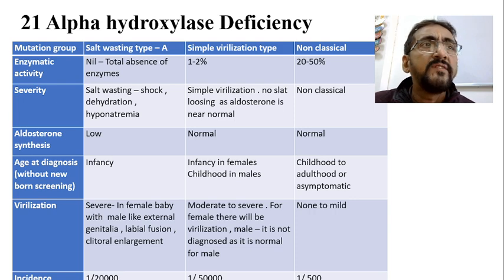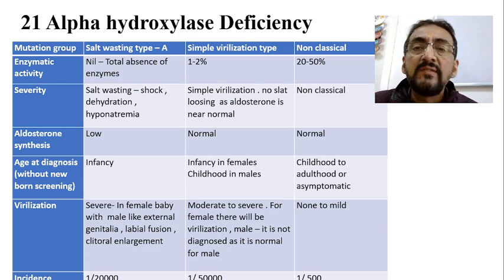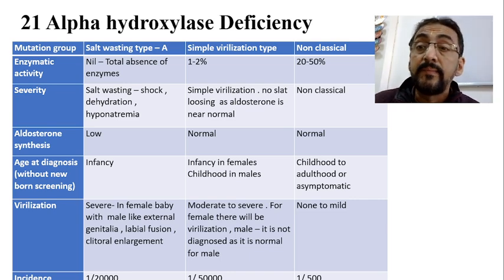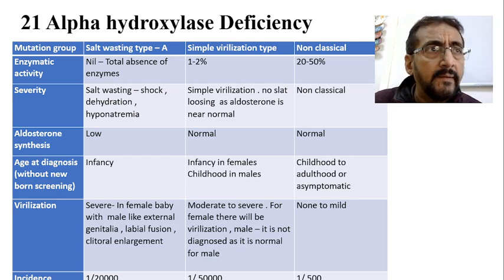There is no production of the enzyme at all. 21 alpha hydroxylase is not at all produced. That leads to complete blockage of the enzymatic activity. So you will have severe salt wasting there, which may lead to hypotension, shock, dehydration, hyponatremia, etc. So severe symptoms will be there. And what about the aldosterone synthesis? Very, very low or nil.